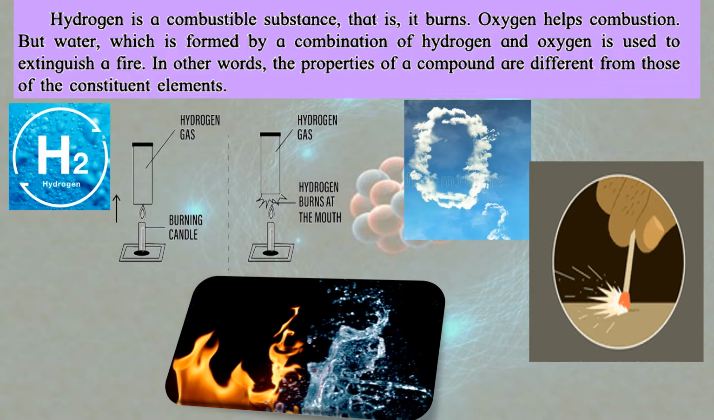So in other words, the properties of a compound are different from those of the constituent elements. As I told you in the previous slide also, कि जो elements होते हैं उनकी जो property है, that is very different from the property of the compound that they form. Hydrogen is combustible, oxygen also helps in combustion, but when they combine together chemically, they form a compound which has a very different property from the constituent elements that they were made of. Understood? Is this clear now?